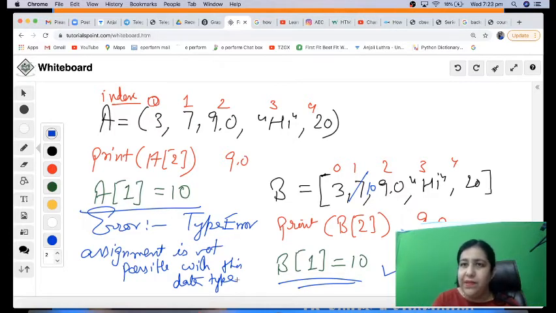One major difference: mutable and immutable. I hope it's very much clear to you how they differ. If it's clear, do click the like button right now.